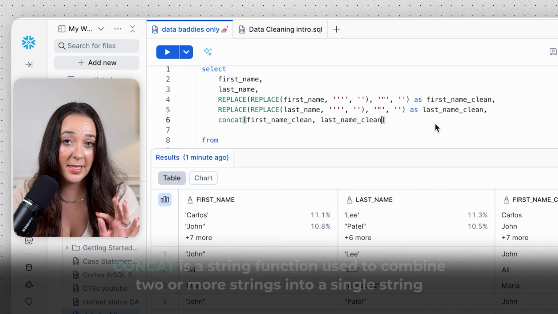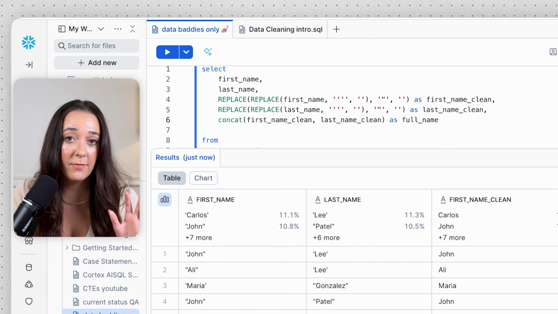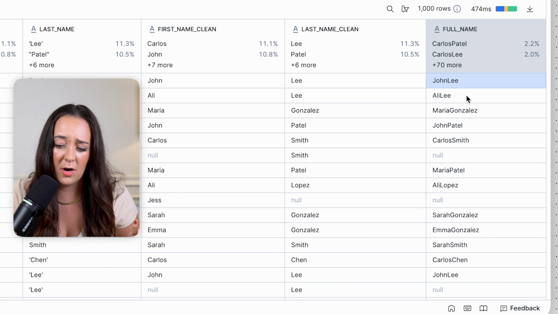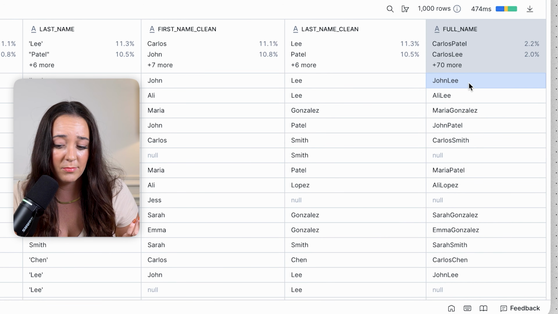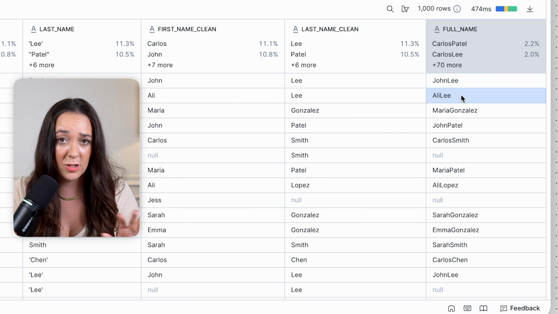So we're gonna put in our clean first name and clean last name and then just concatenate them. And we're gonna call it full name. And honestly, the output looks pretty good, but everything's in camel case. It would honestly be a lot easier to read if we had a space between the first name and the last name, and more stakeholder friendly, because non-technical stakeholders, honestly, you have to make it super simple for them.